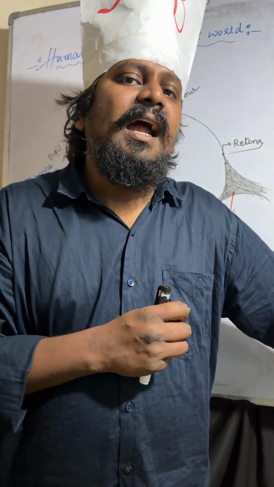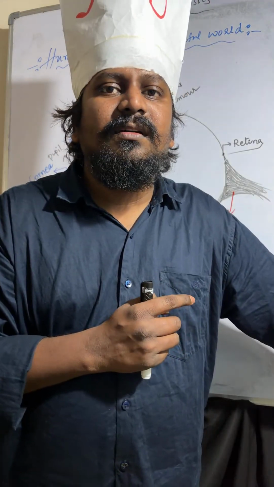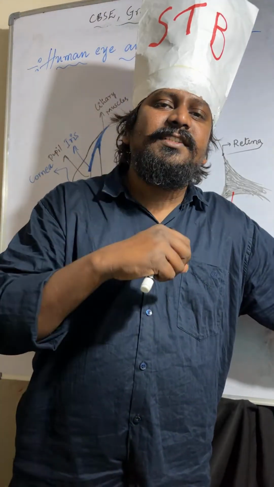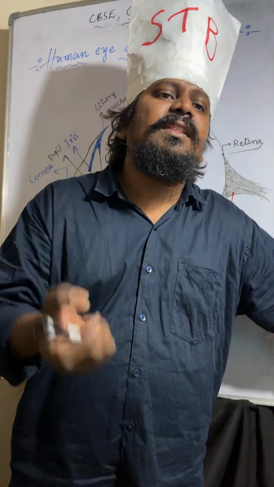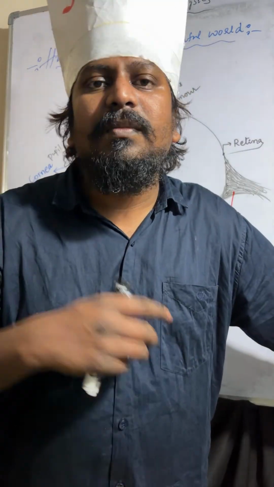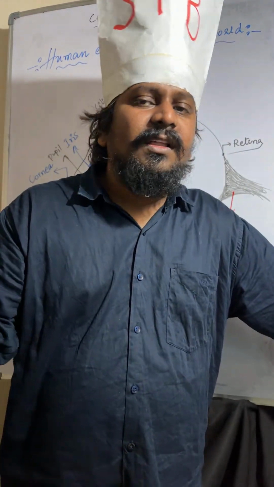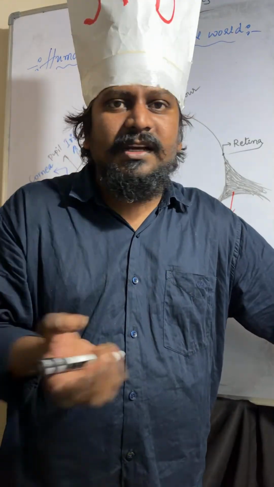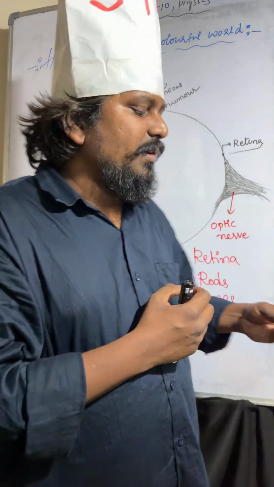Everything can be identified. Understood or not? I hope it is very clear. The brain will add that additional information: how much distance the object is placed, how much water is filled in the beaker, everything.